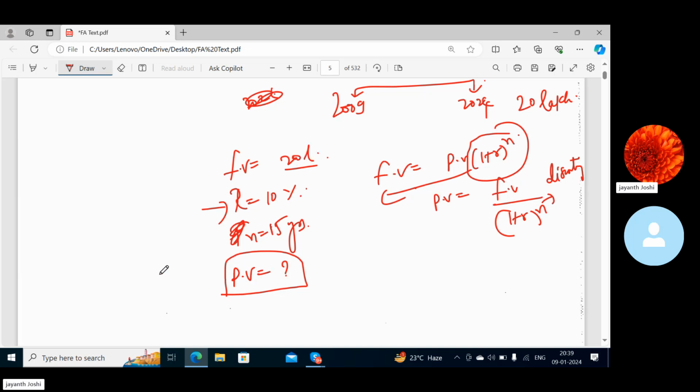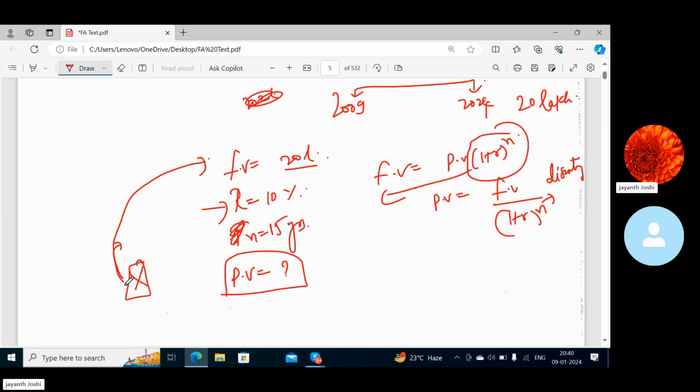That means today if you invest some X amount, that amount will give you some interest at the end of the year. That interest will again be reinvested. So every year you will see some kind of growth in this money, and one day it will become 20 lakhs. So whatever growth has got added up, I have to remove all those growth and bring back the amount to the present value. Correct or wrong? Yes, sir.